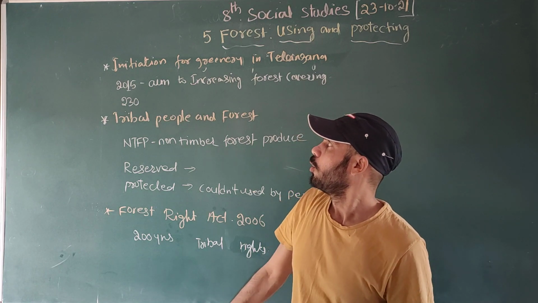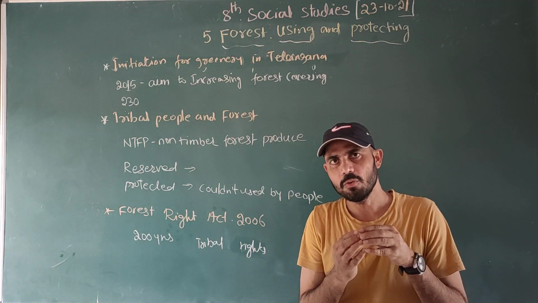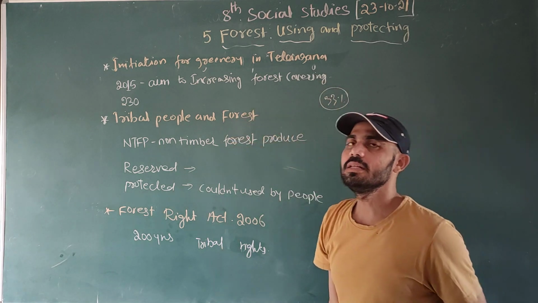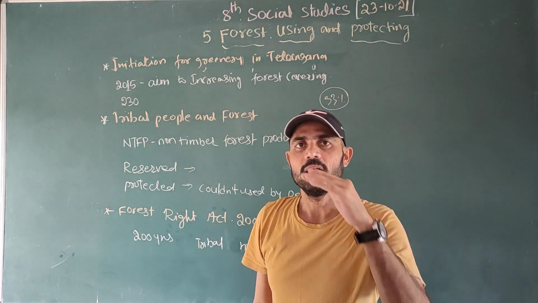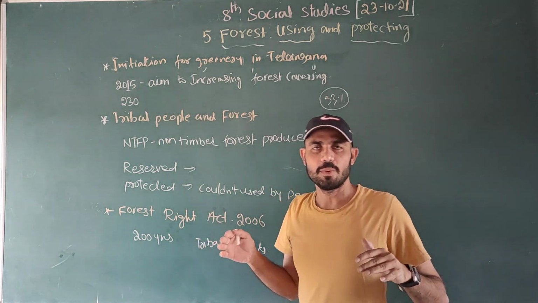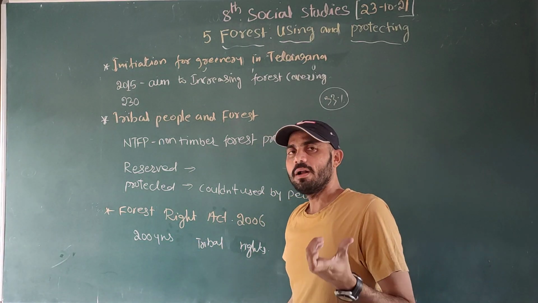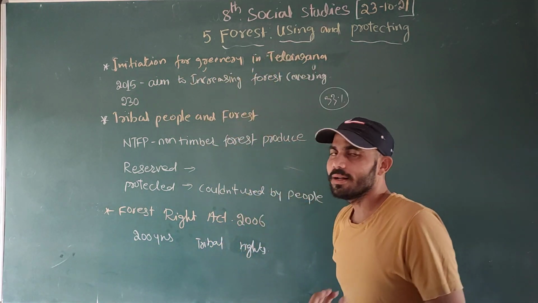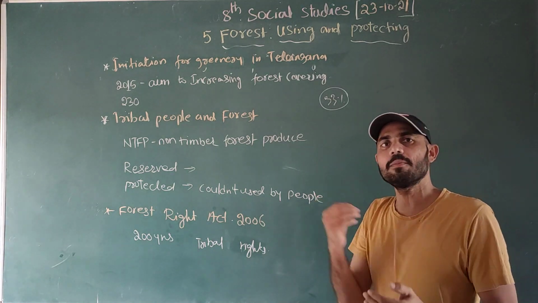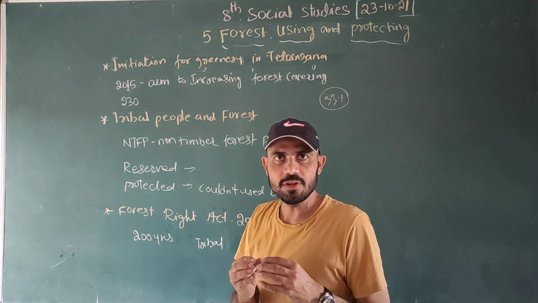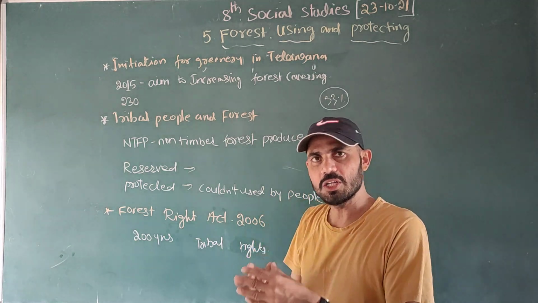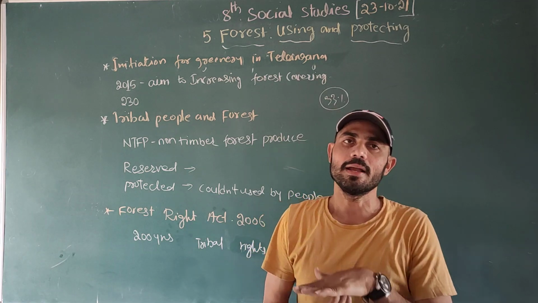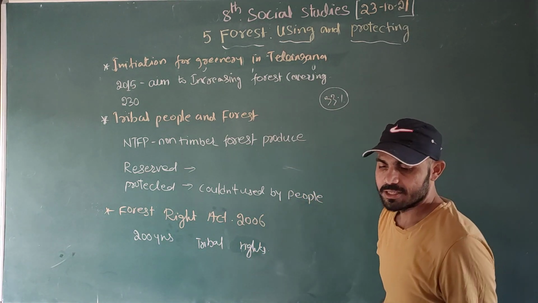In this session we are going to discuss that we have to maintain at least 33% forest for a good environment, which nature has to give us. But here, the initiative for greenery in Telangana: what initiative has been taken by the government? The forest cannot be grown by the government alone; people have to participate and plant too. But the government has to take the initiative.